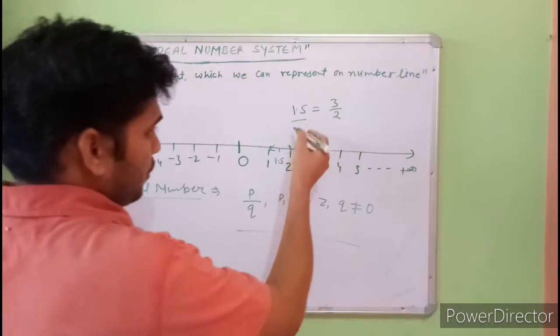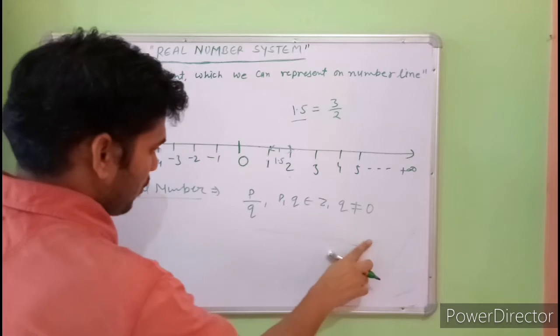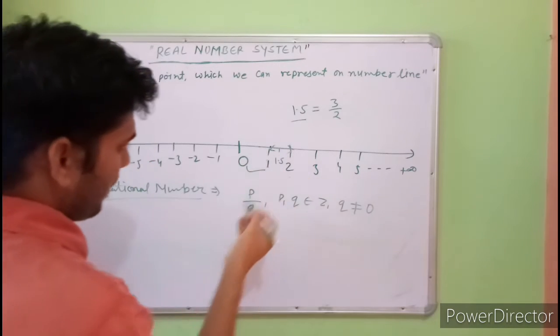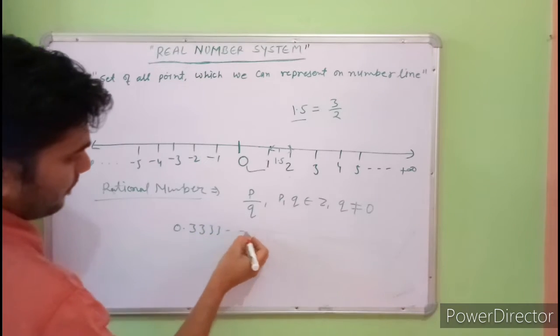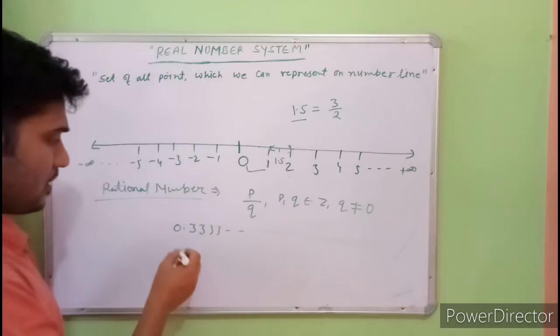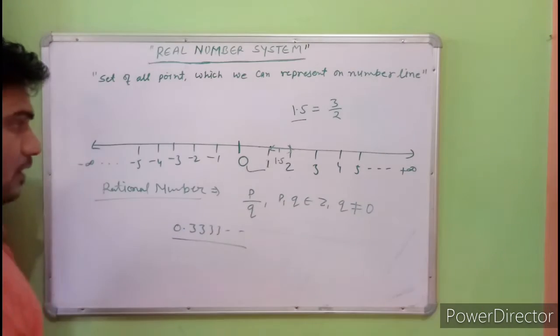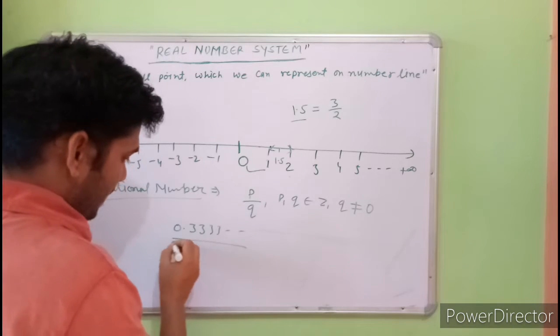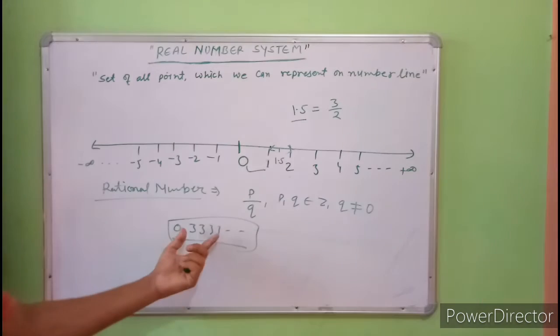And between two numbers, suppose between 0 and 1, one number is 0.3333 and so on. What is this number, rational or irrational? This number is also a rational number. Why?